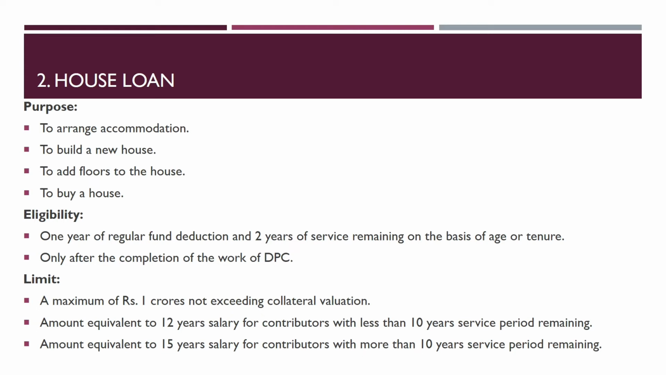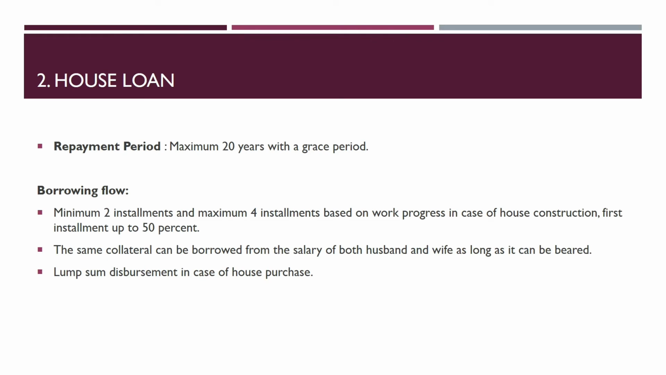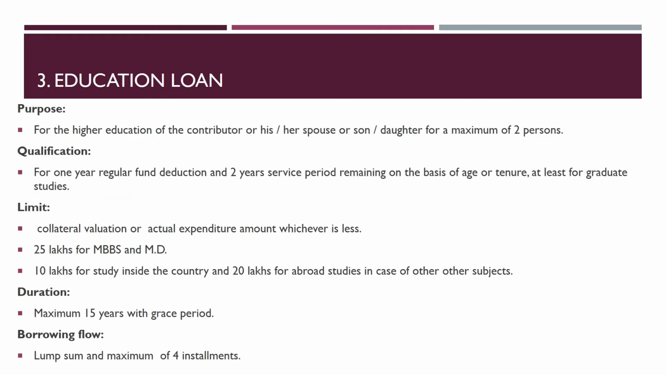Also, an amount equivalent to 12 years' salary for contributors with less than 10 years service period remaining, and an amount equivalent to 15 years' salary for contributors with more than 10 years service period remaining. Repayment period for the house loan is a maximum of 20 years with a grace period, and the borrowing flow is a minimum of 2 installments and a maximum of 4 installments based on work progress. In case of house construction, first installment up to 50%. The same collateral can be borrowed from the salary of both husband and wife as long as it can be borne. Lump sum disbursement in case of house purchase.